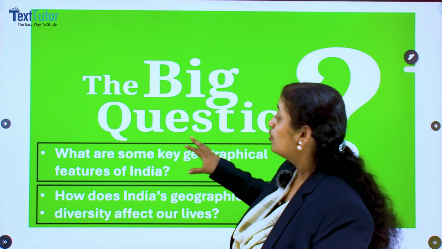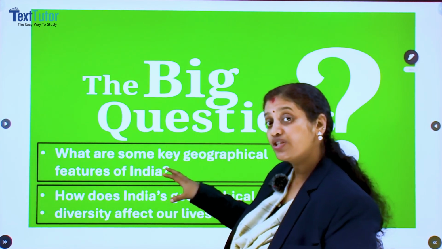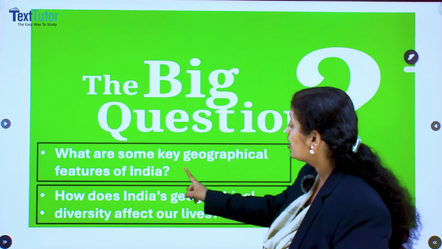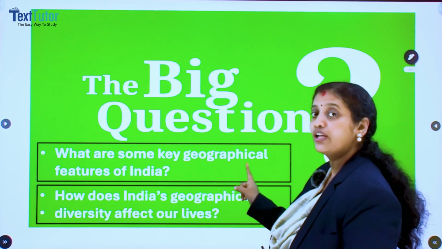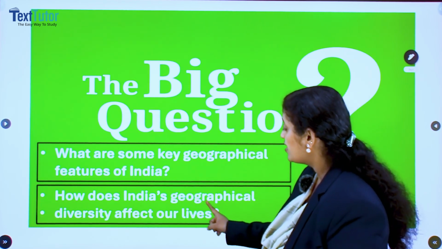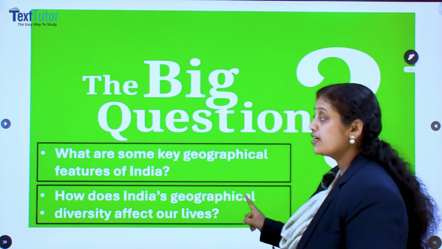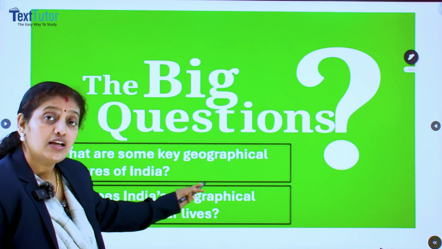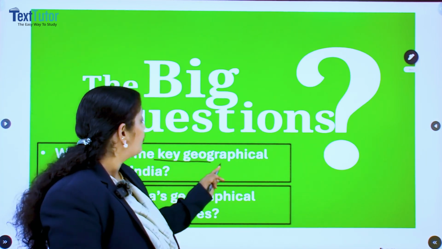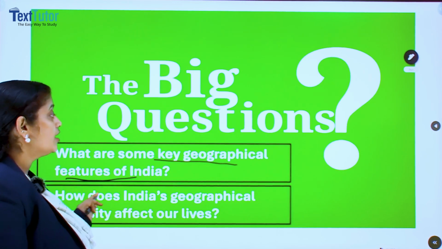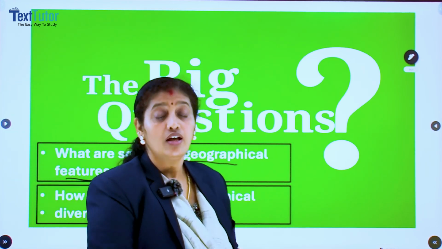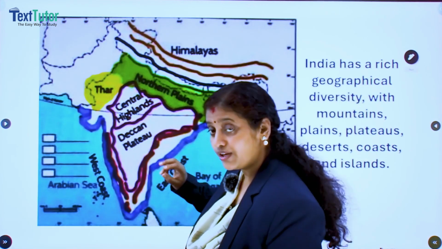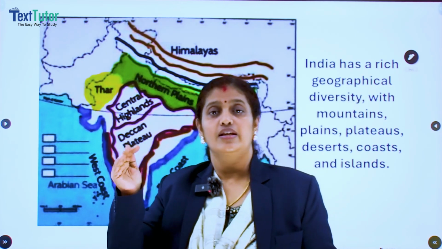Clear? So, through this chapter, mainly two things we are going to discuss. What are some key geographical features of India, and how does India's geographical diversity affect our life? So, we want to study the key, important geographical features of India. To study about the geographical features of India, we divided the Indian physiography mainly into different regions.